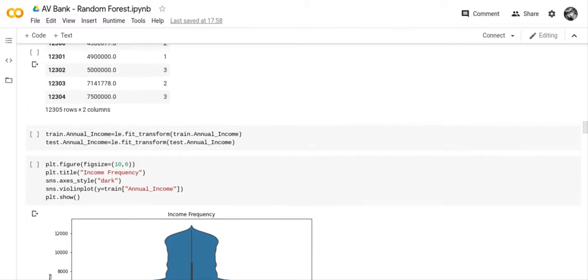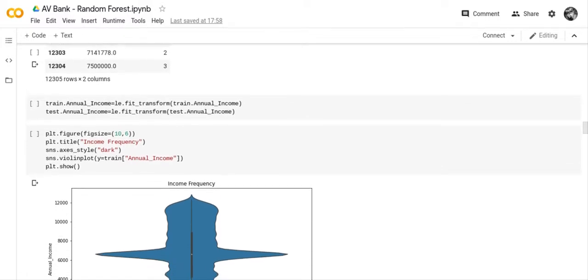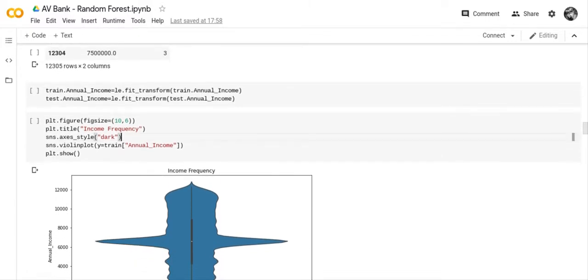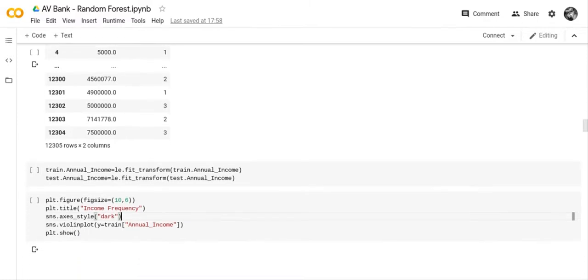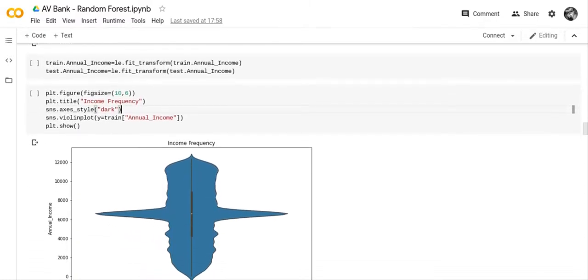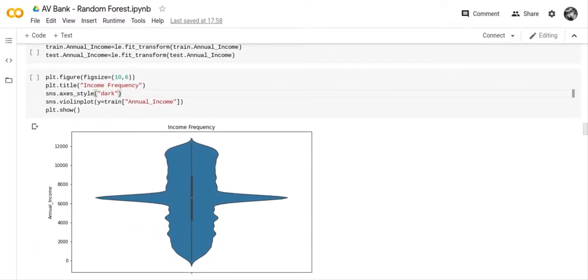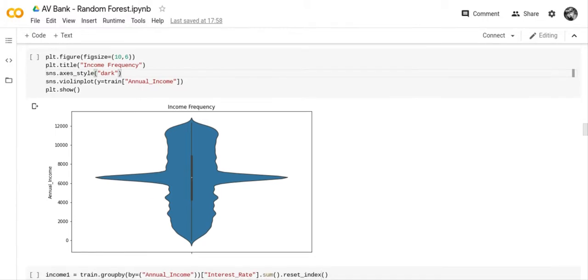So what we did was we put the annual income into a label encoder to assign everything a digit, which we may not have needed to do, but I decided to do it anyway. And so we did a violin chart so you can see the highest value.